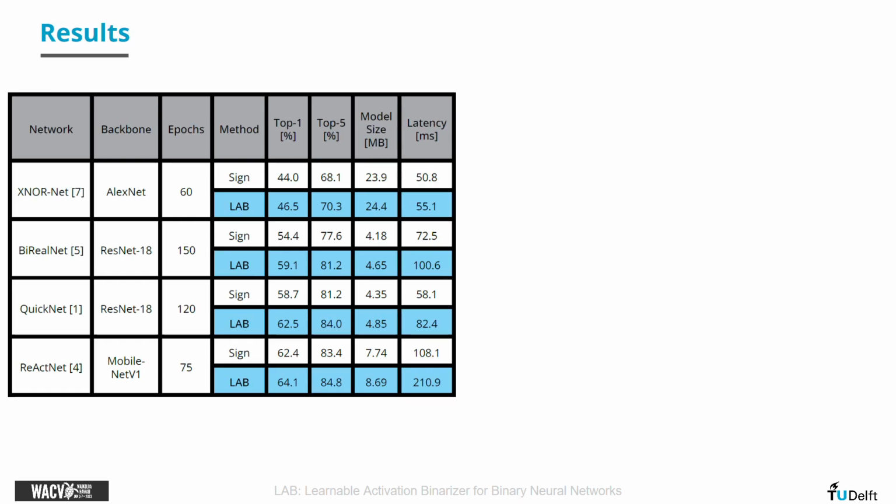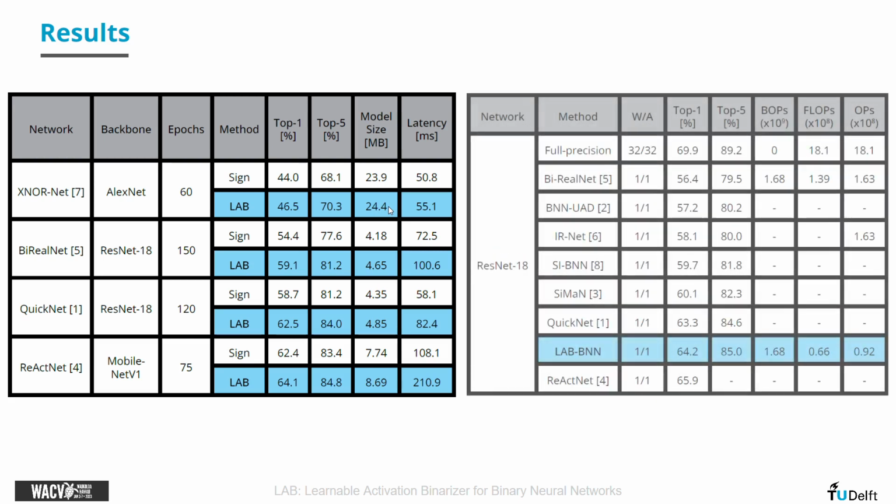In our experimentation, we take 4 seminal BNN networks, and we replace the sign function with our new activation binarization function, and we see that both for top 1 and top 5, LAB improves the accuracy of all of those 4 networks while making sure that the model size is limited in increase and the latency is tolerable as well.